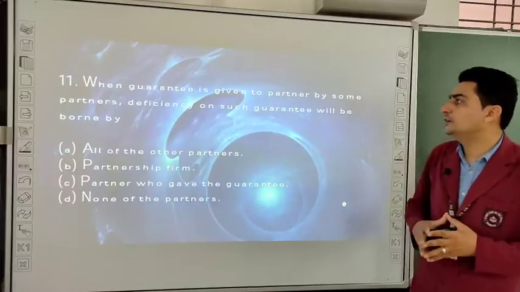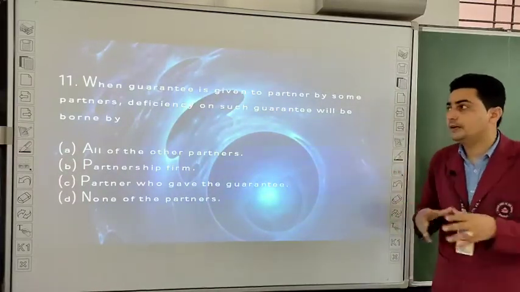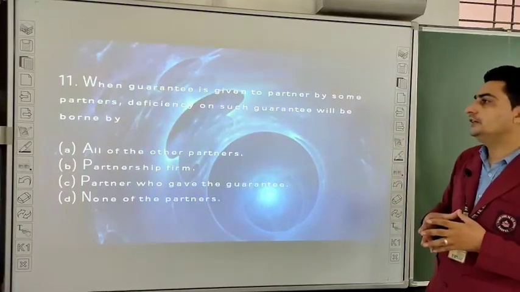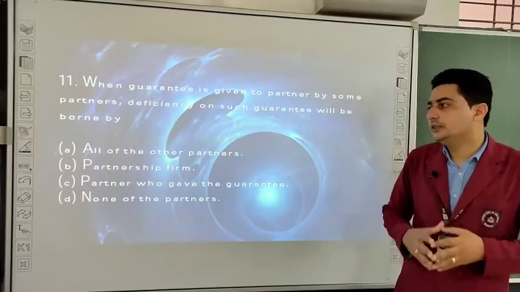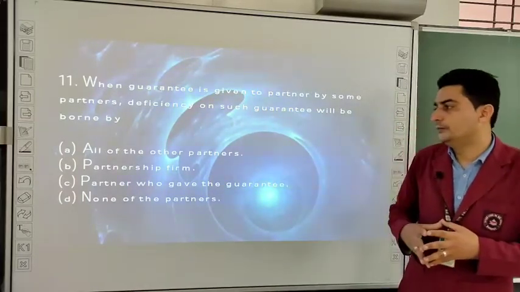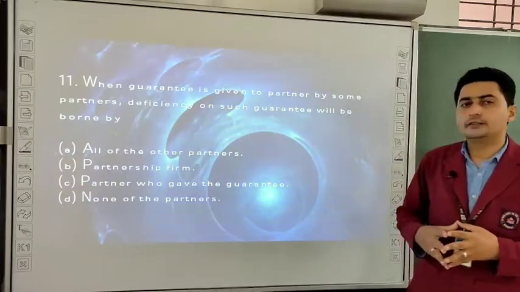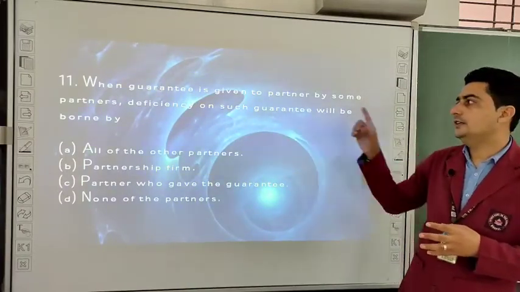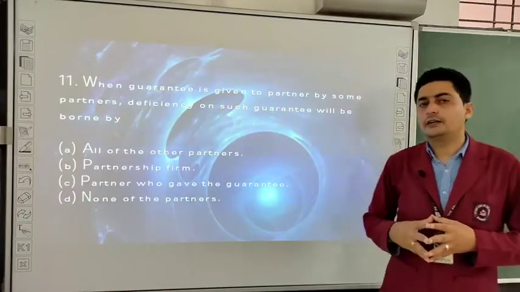When guarantee is given to a partner by some partners, not all the partners, deficiency on such guarantee will be borne by, if there is any kind of deficiency, who will bear it? All of the other partners, partnership firm, partners who have given the guarantee, no one of the partner. So student, as you can see, according to the question, it is guarantee by a partner to partner.